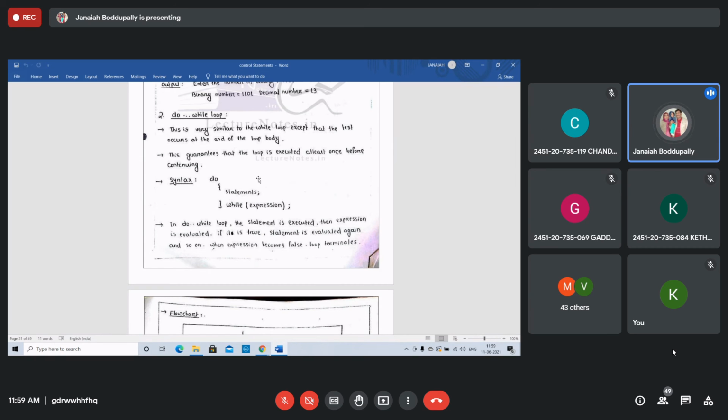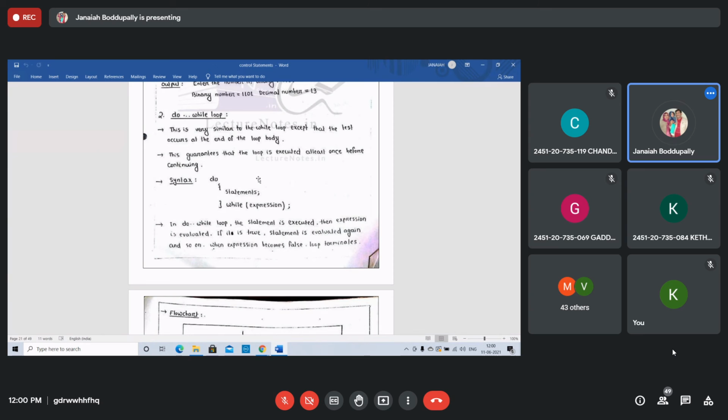So n plus 1 times the condition is checked, and n times the body of the loop is executed. Remember, students, in the viva or in some competitive exams, these questions are asked. Suppose the condition is checked 5 times: 4 times true, the 5th time it fails. How many times is the body of the loop executed?